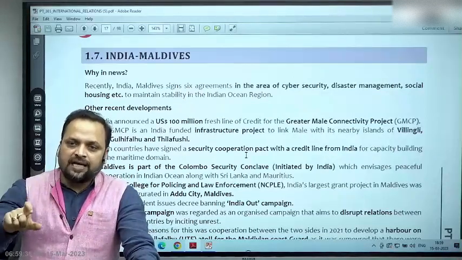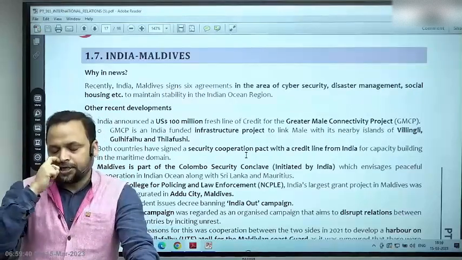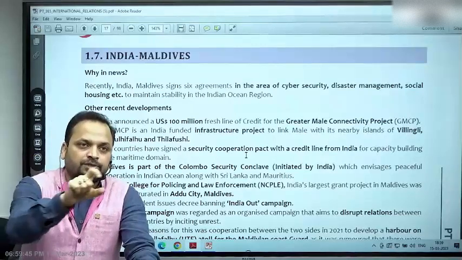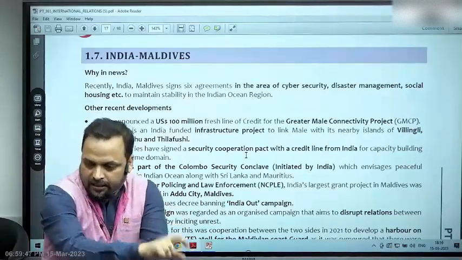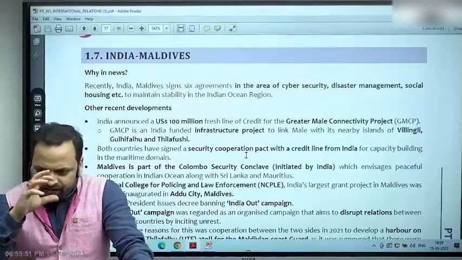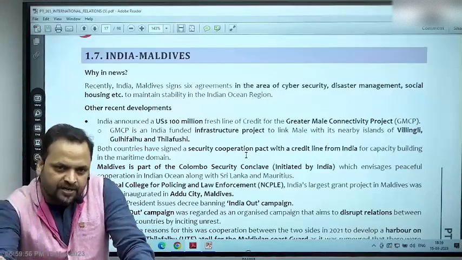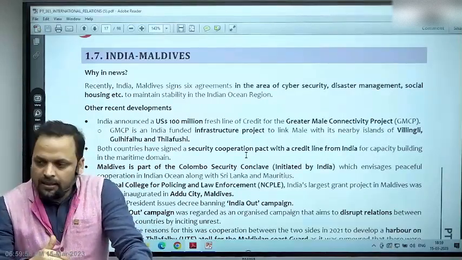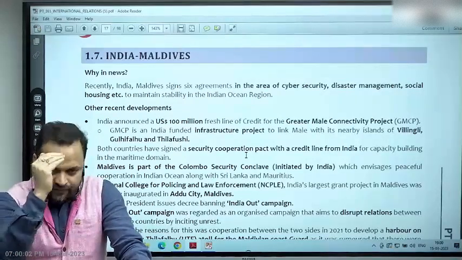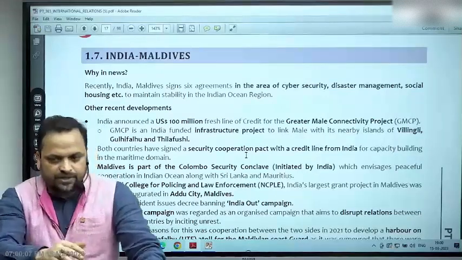And when Mohammad Nasheed is removed, what we see is that India's projects like the GMR, which is an Indian conglomerate in the construction sector, in the logistics sector, it had won the project for building an airport in the capital of Maldives. वो project cancel कर दिया. So ये friction का period था, right? 2018 onwards, a new president comes into power, Ibrahim Solih, and when he came to power, he said India first, meaning India first is Maldives policy, and we say neighborhood first, and within neighborhood first, Maldives is a focus.